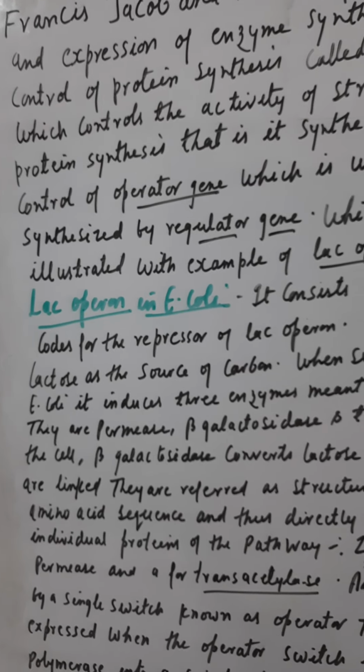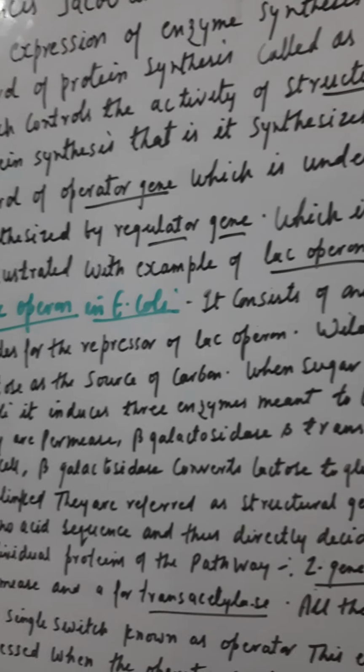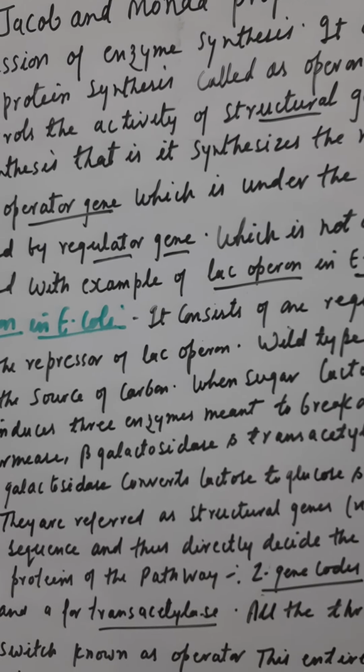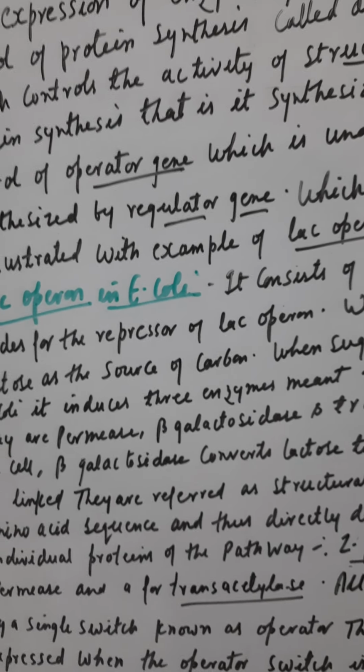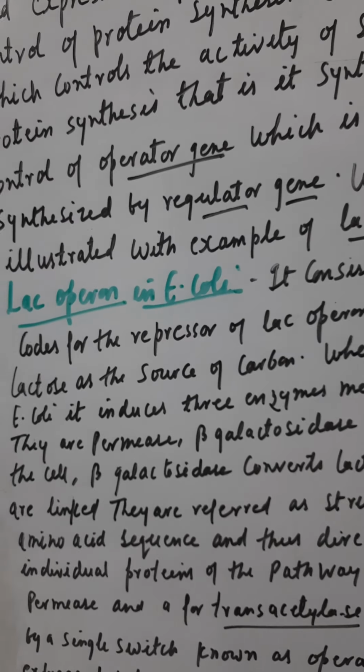Now Francois Jacob and Monod proposed a concept to explain induction and expression of enzyme synthesis. Now I will tell you what induction is.